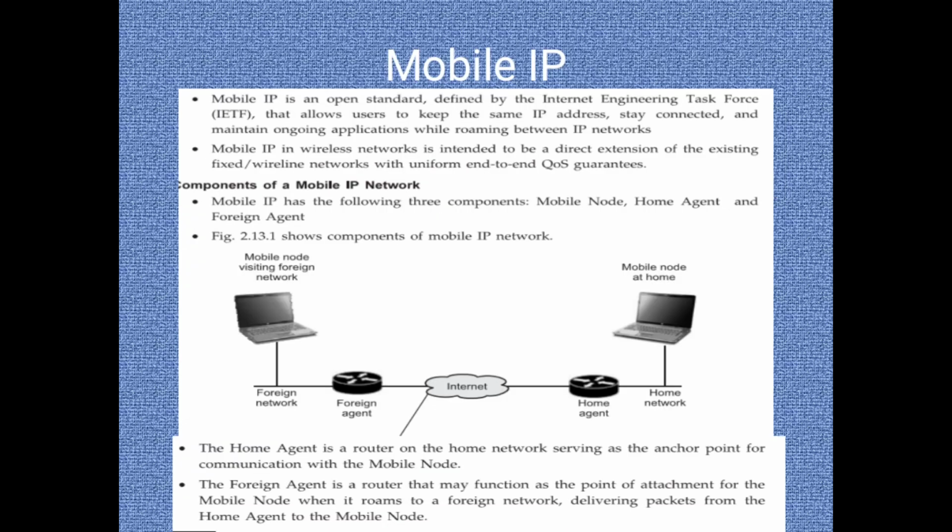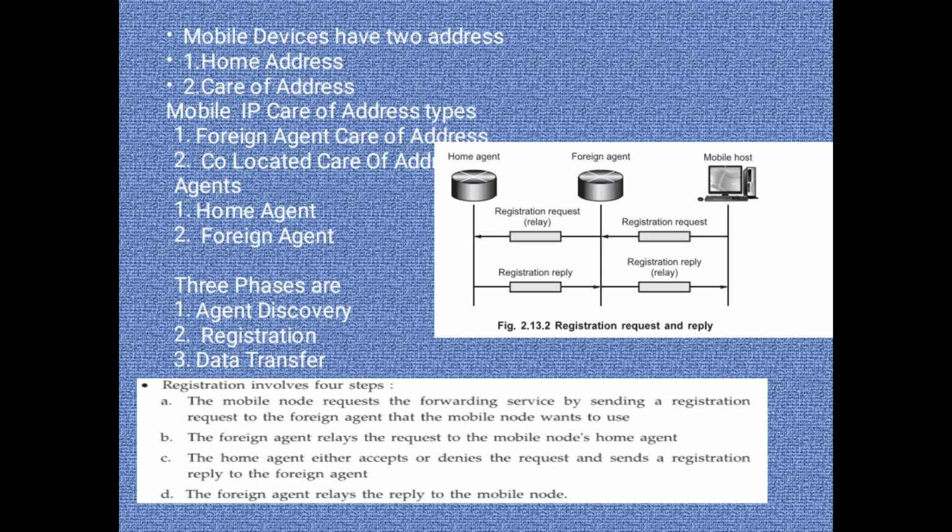Next heading is mobile IP. Mobile IP is a mobile internet protocol network, and the components of mobile IP include a mobile node, a home agent and a foreign agent. The home agent is the agent on the router in the home network. The foreign agent is a router that may function outside the home network. The mobile devices have two different addresses, the home address and the care of address. The home address is the address of the corresponding router, and the care of address is the address to be delivered to, or the address taken care of for effective transmission.